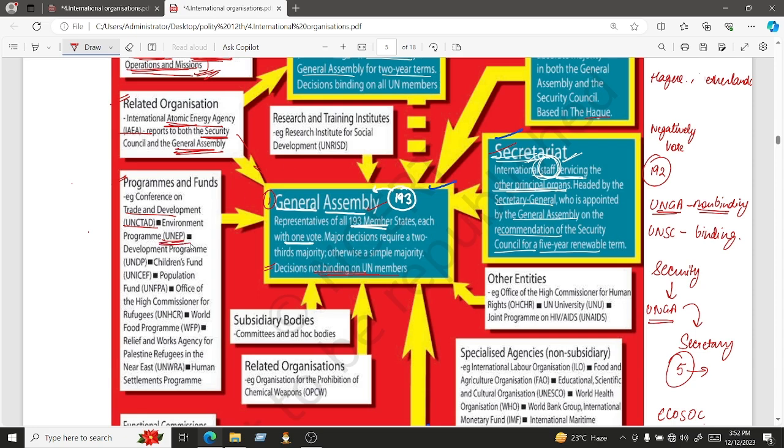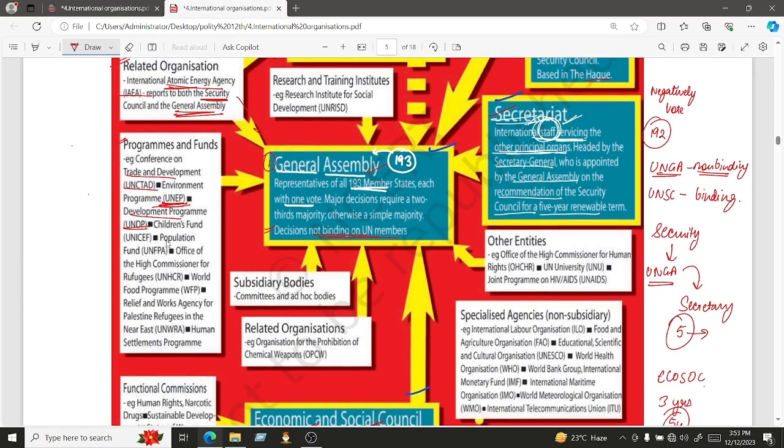Then there is UNEP, the United Nations Environment Program. We see every now and then it has some report to publish on the environment, so it is focusing upon the environment. Then we have UNDP, the United Nations Development Program. It is working towards development in terms of social development, economic development, political development, everything. Then there is UNICEF, the United Nations International Children's Education Fund. It basically focuses upon child education. So that's how it works.